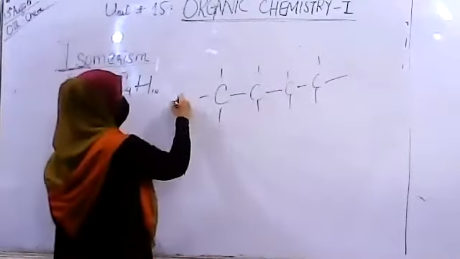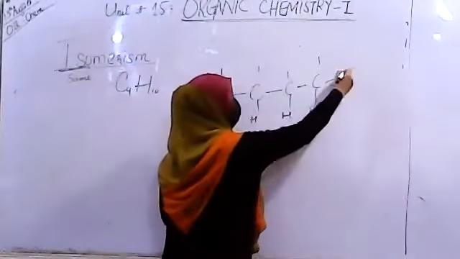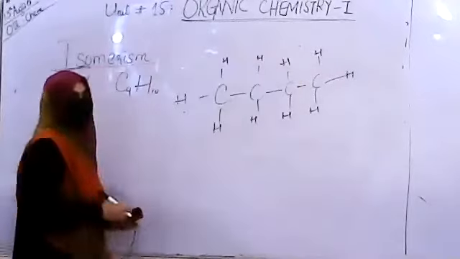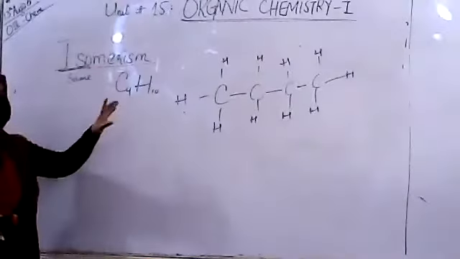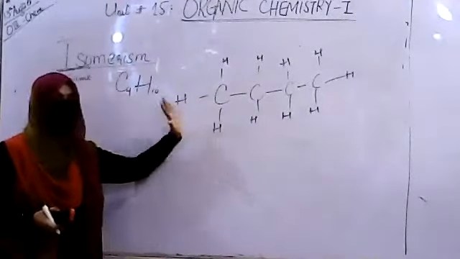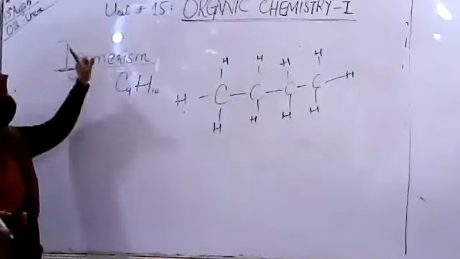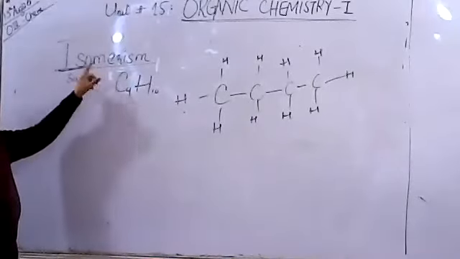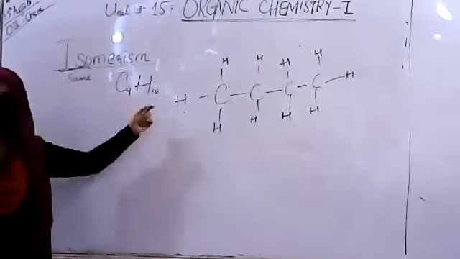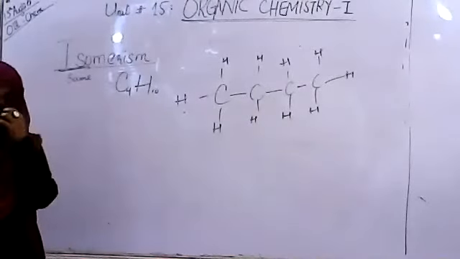Calculate the number of hydrogen atoms: 1, 2, 3, 4, 5, 6, 7, 8, 9, and 10. There are 4 carbon atoms and 10 hydrogen atoms. Now you can calculate the isomers of this compound. Isomerism is a phenomenon that operates in hydrocarbons starting from butane. So it is the first member of the series that will give us different kinds of isomerism.